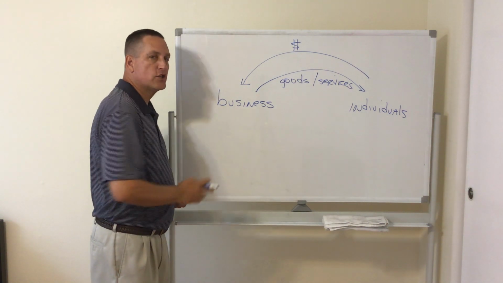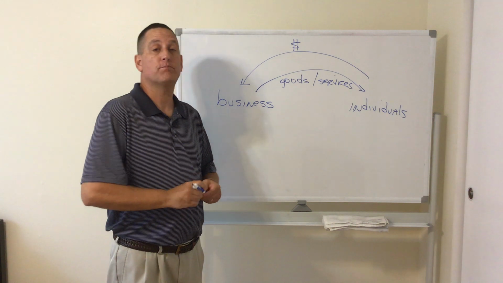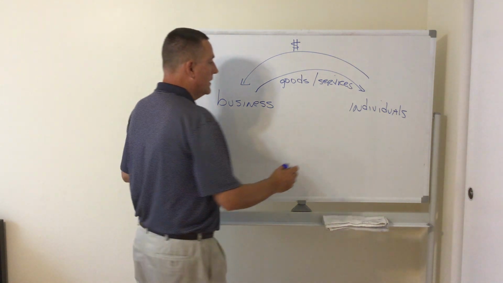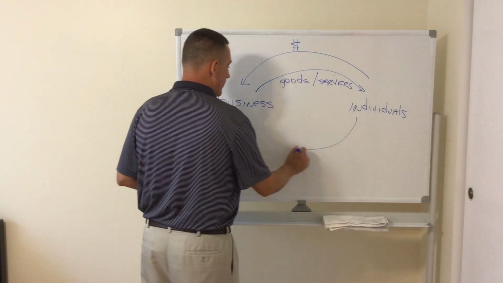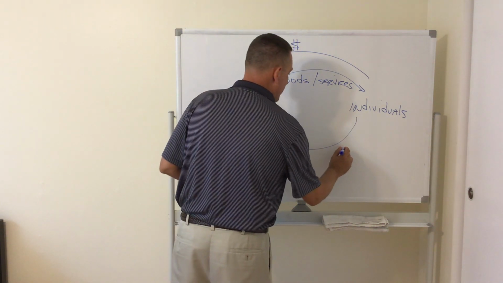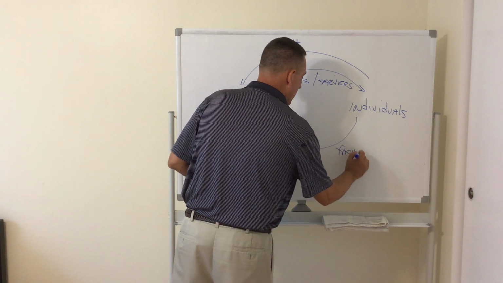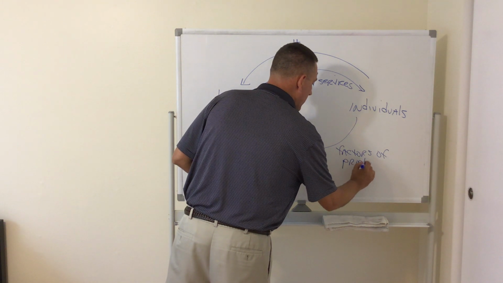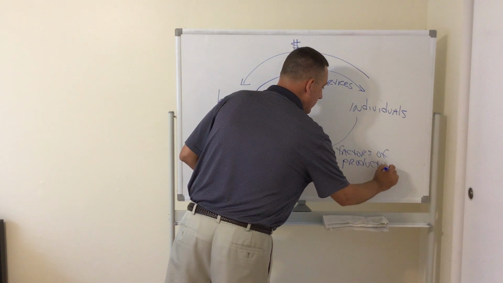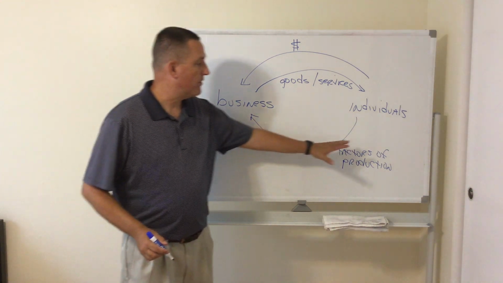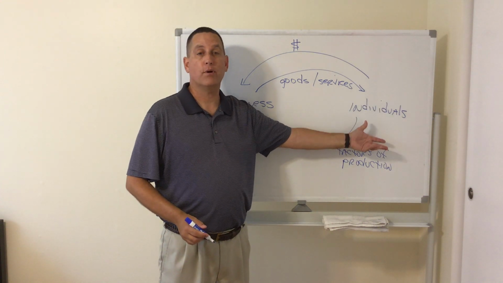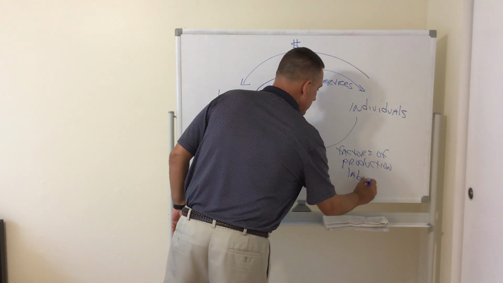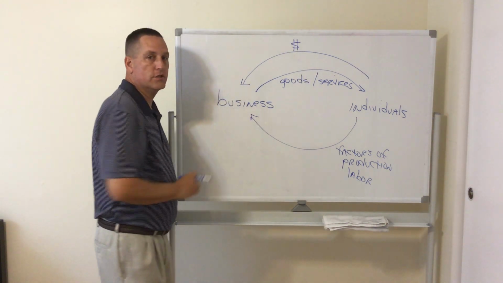Well, we learned back in section 1, in order for the businesses to produce goods and services, they need the factors of production. Okay? So as individuals, we provide those factors of production. The land, the labor, the capital, and the entrepreneurship. We provide, most of the time, our labor. We provide our labor to the businesses so that they can make the goods and services.